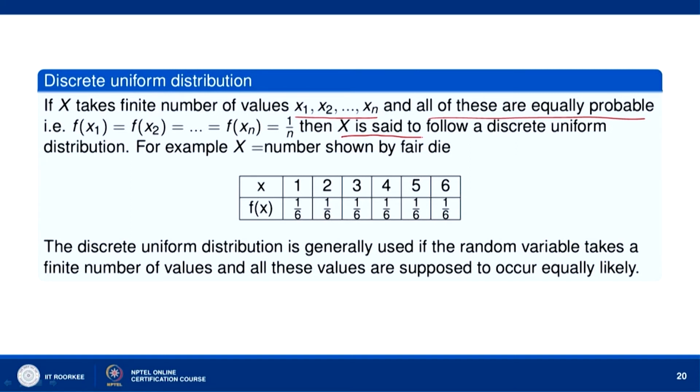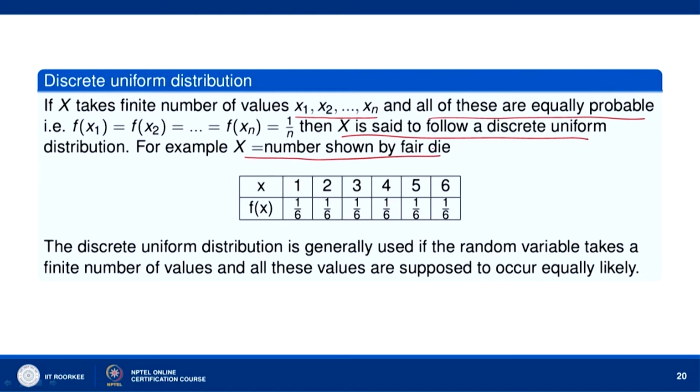Now, X is said to follow a discrete uniform distribution if X takes the finite number of values, and all these values are equally probable. Now, let us say for example, X is equal to the number shown by a fair die.